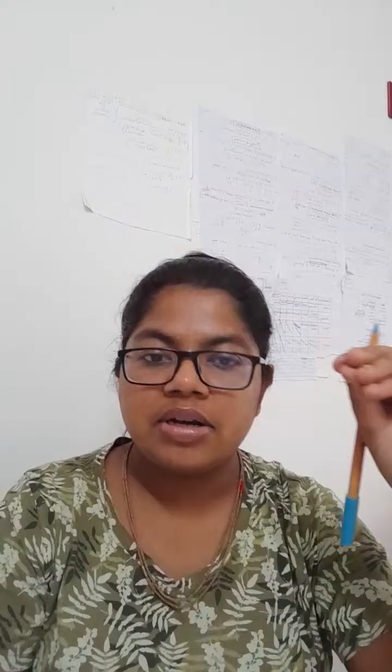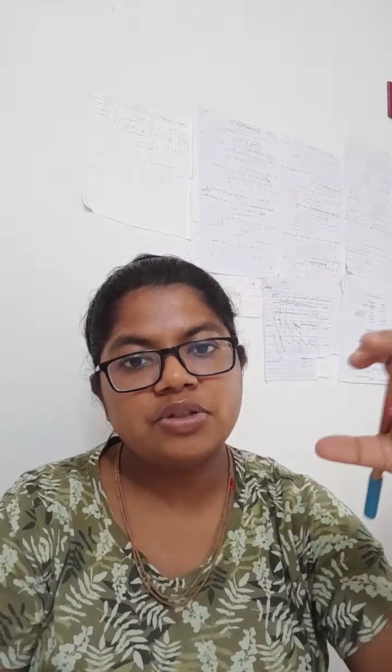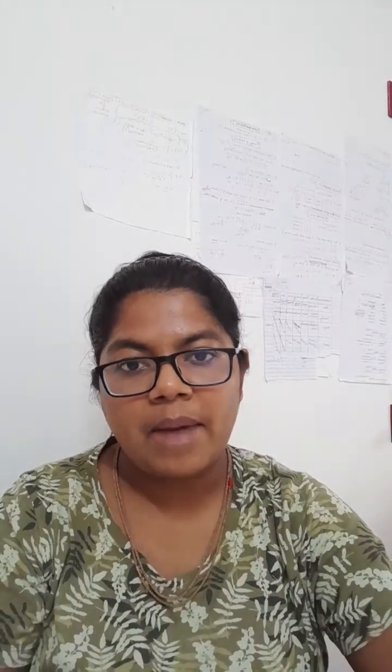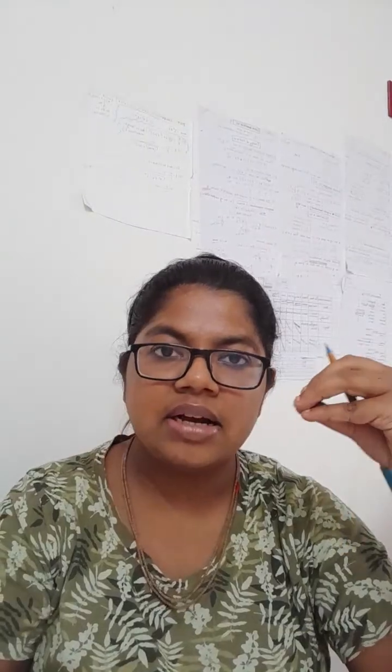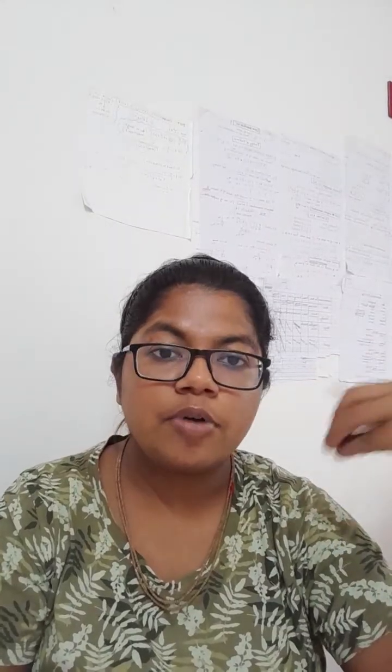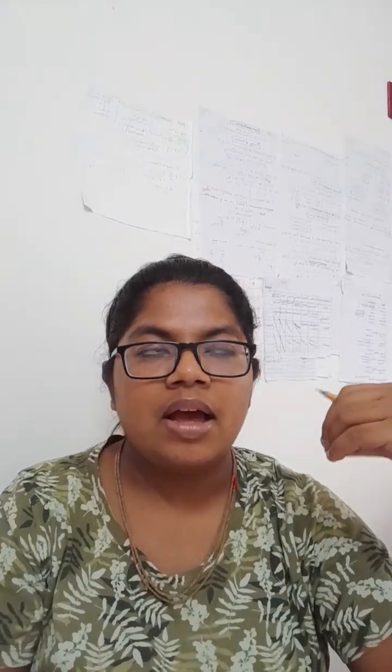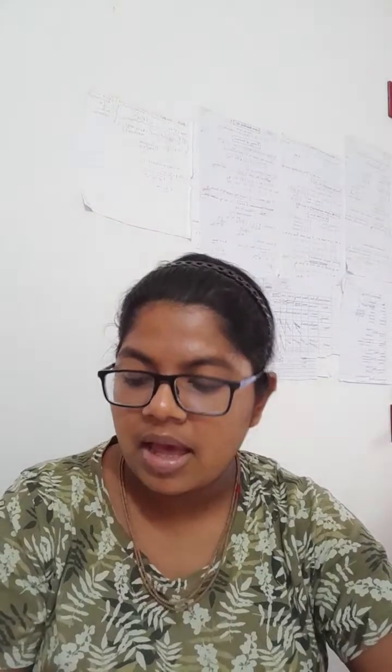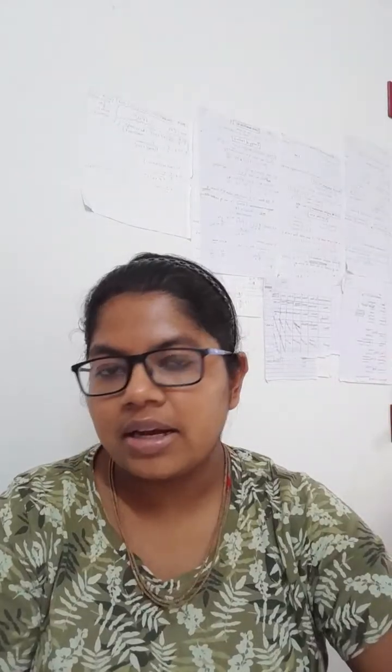The rod-shaped bacterium is known as bacillus, and its plural form is bacilli. The comma-shaped bacterium is vibrio, and its plural form is vibrios. The spiral-shaped bacterium is spirillum, and its plural form is spirilla.